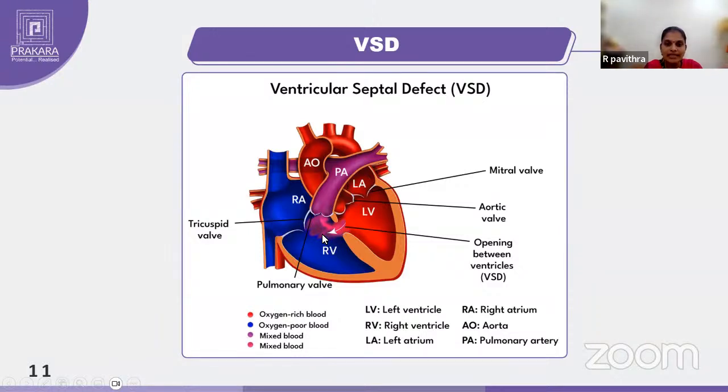So what happens when the blood is getting mixed? The left ventricle will have high pressure of blood, which will enter into the right ventricle. Again, it will go to the pulmonary trunk. You can see there is a purple color because this is mixed blood. The blood in the pulmonary trunk is mixed blood. So there will be damage to the pulmonary trunk as well as the right ventricle, and the child will have less oxygen carried to their bodily tissues.